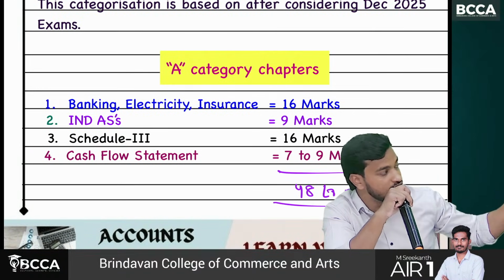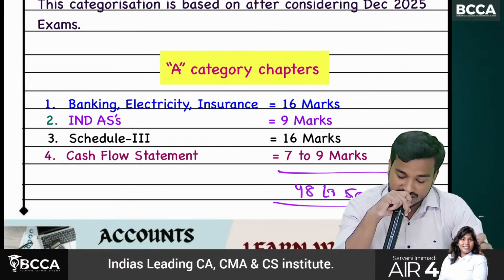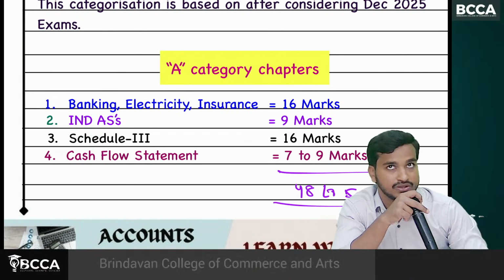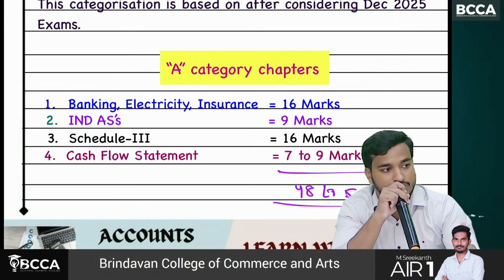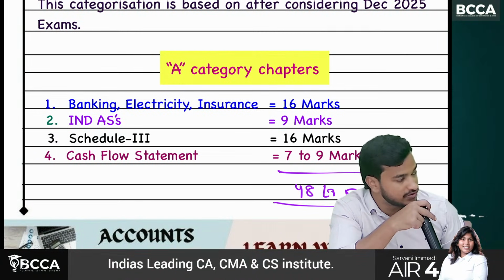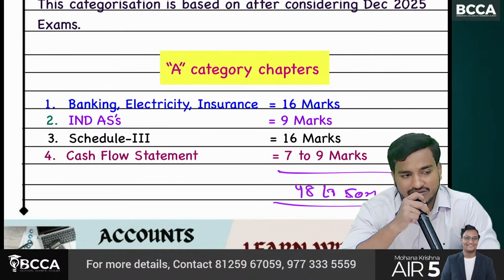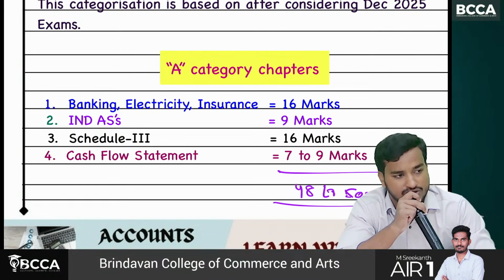What is the weightage of Ind AS? 9 marks. Third one, Schedule 3, 16 marks question, 14 marks question plus 1 MCQ. And fourth one, cash flow statement, 7 to 9 marks. 7 to 9 means sometimes they will ask MCQ, sometimes they will skip that question.